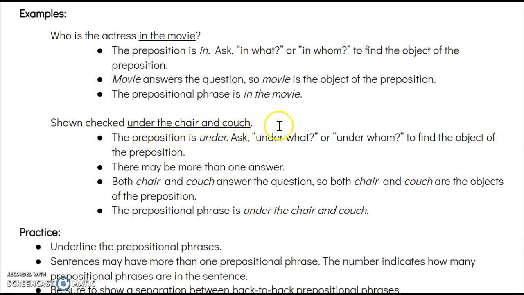If there was a third one, we'd go to the third one. If he checked under the chair, couch, and table, then we'd have three objects of the preposition, chair, couch, table, and that prepositional phrase would go all the way to table. All right, so under the chair and couch is our prepositional phrase.